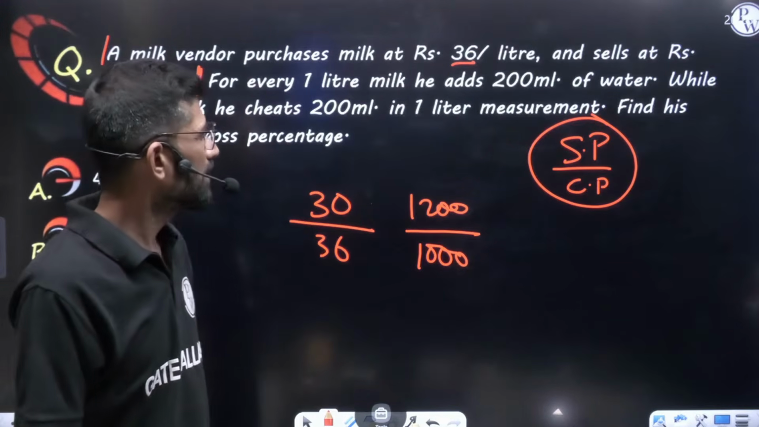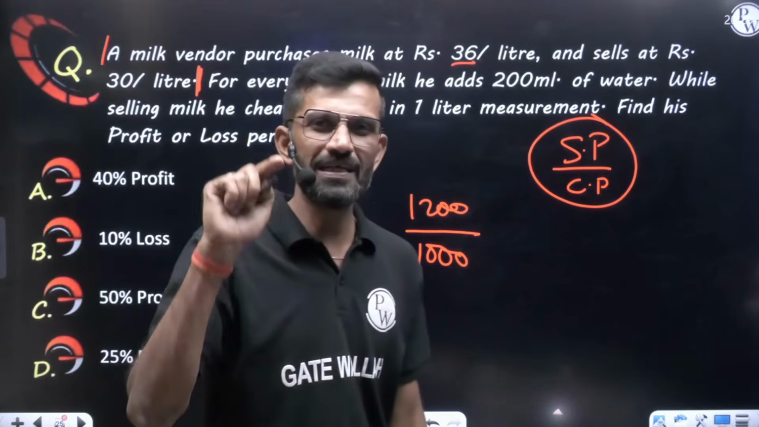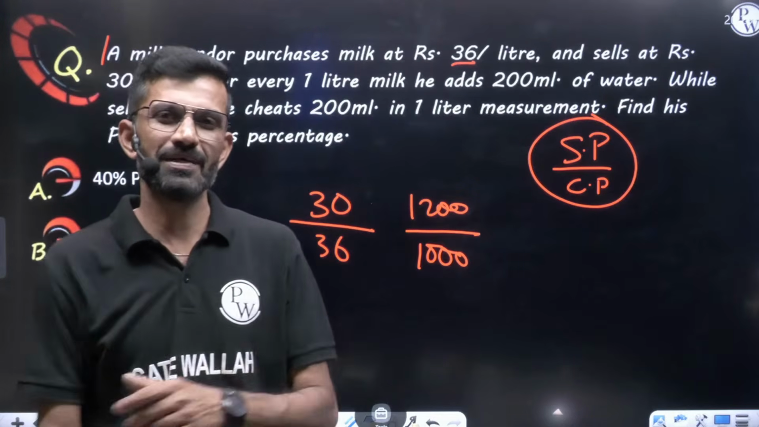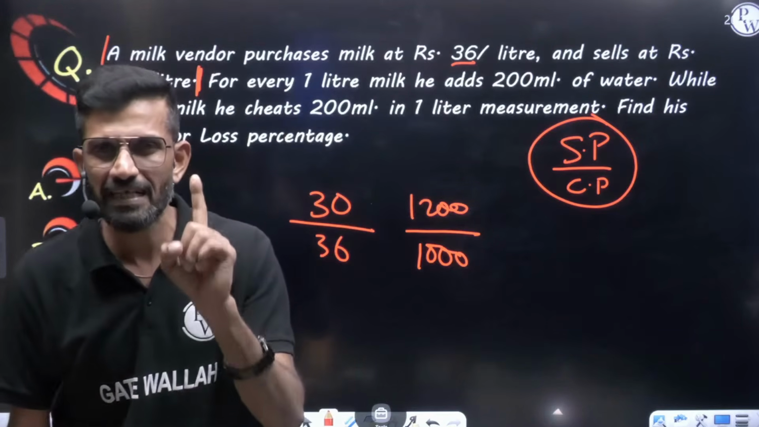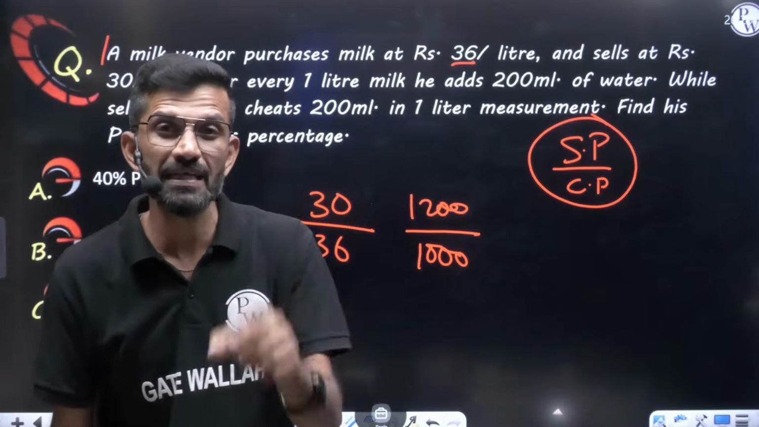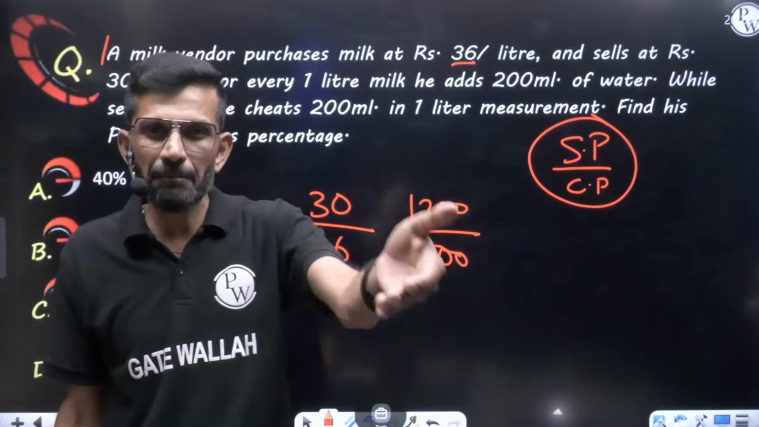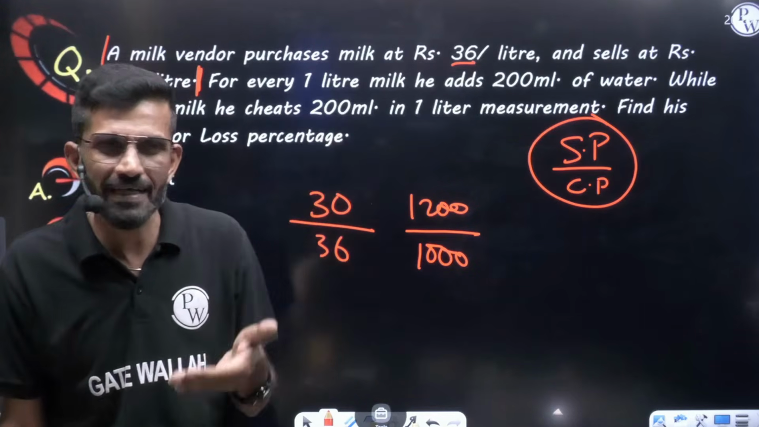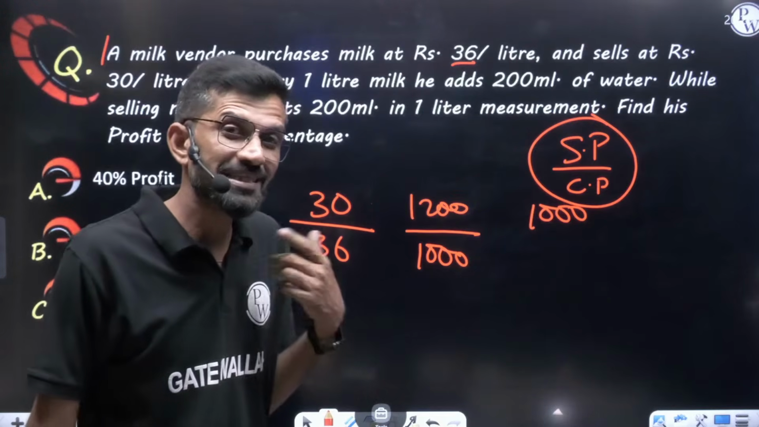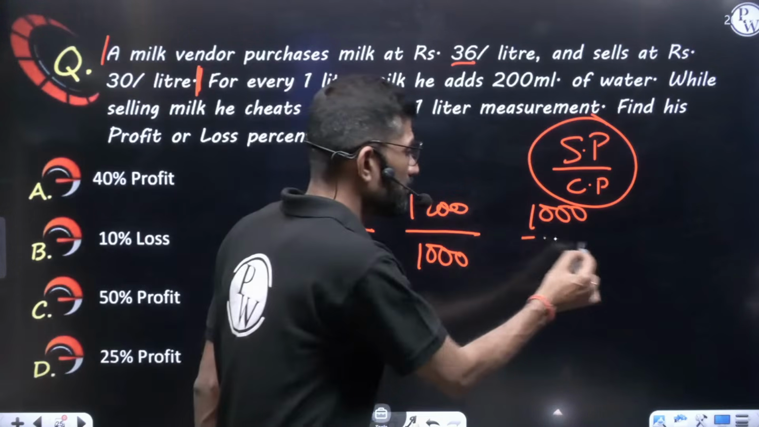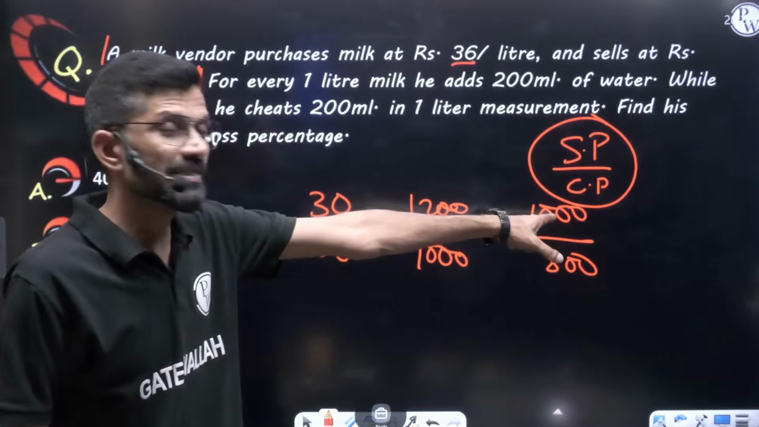Third part of the question, while selling milk, he cheats 200 ml in 1 liter measurement. Means customer came and asked, give me 1 liter milk. So if customer is asking 1 liter milk, customer will pay for 1 liter. Means that milkman is getting the money for 1 liter from the market. But how much he has invested there? Only 800 ml, because he's giving only 800 to the customer. Investment is only for 800 and money is getting for 1000.